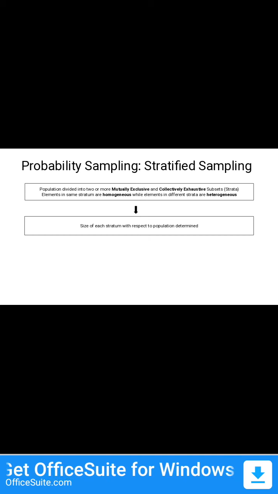So 80% of my sample would be picked up from the girls stratum, while 20% only would be picked up from the boys stratum. And that is why I've done this. So now in the second step, we have determined the size of every single stratum with respect to the overall population. Now what do we do in the next step?